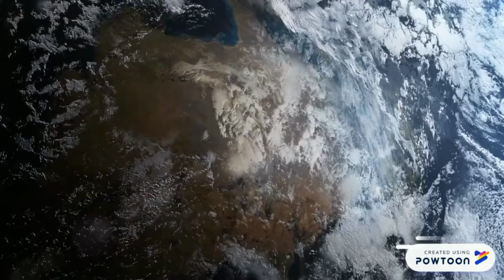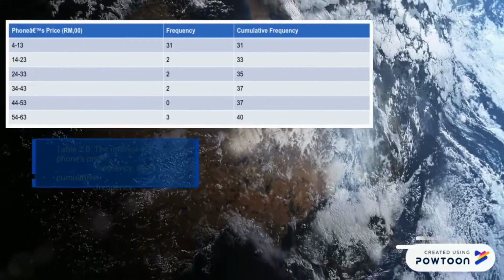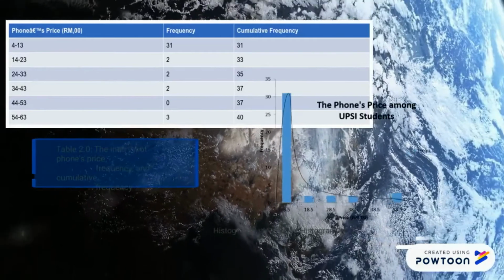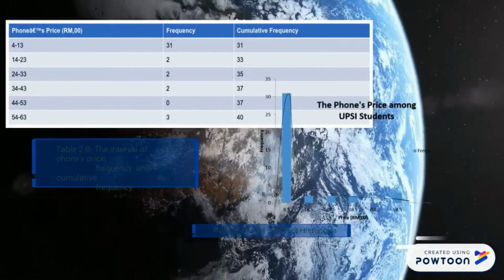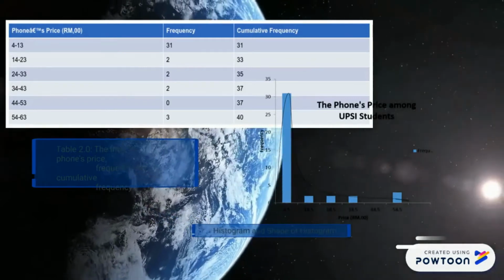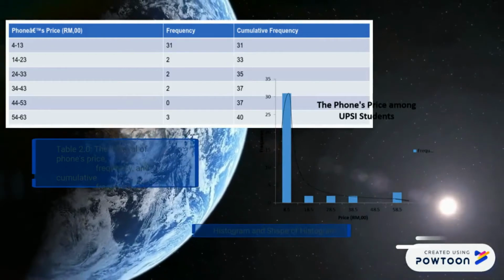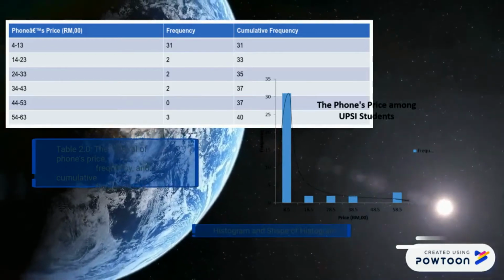Next, Table 2.0 shows the interval of phone's price, frequency and cumulative frequency. The value of frequency is used to make the histogram, while the value of cumulative frequency is used to make the ogive. Based on Table 2.0, the histogram is like what you can see there.